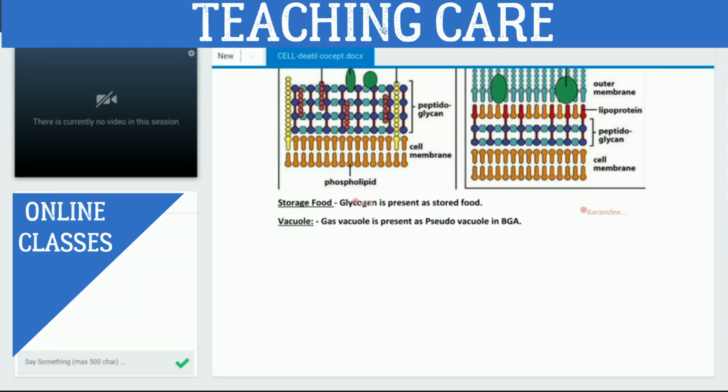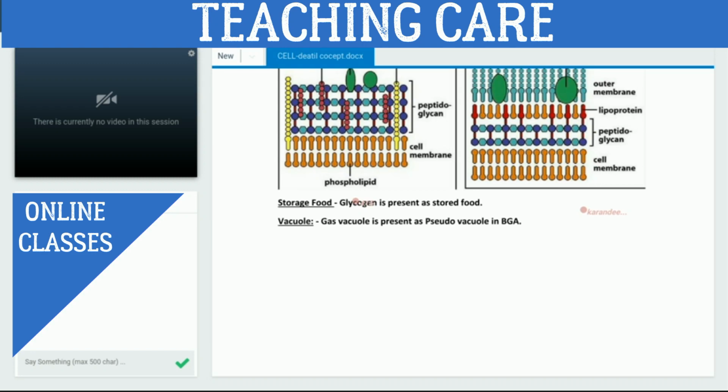Glycogen is basically a carbohydrate, right? In our case also, whatever form of carbohydrate we take, whether it is polysaccharide, starch, glucose, sucrose, fructose, and so on, after digestion they convert into glucose or galactose, and these are absorbed.